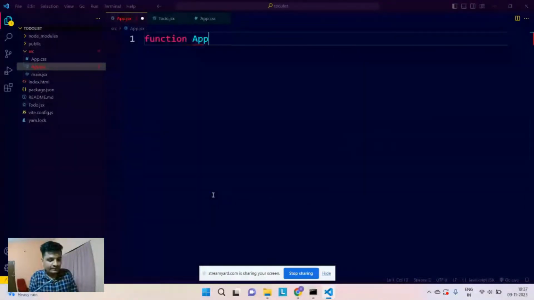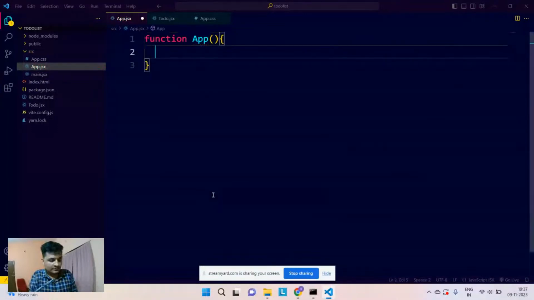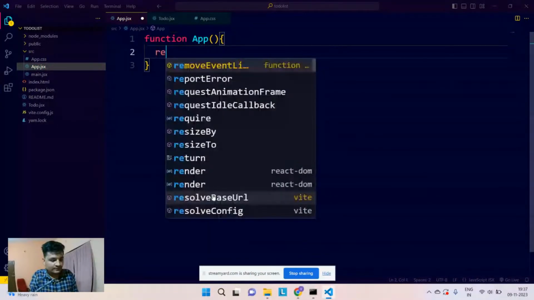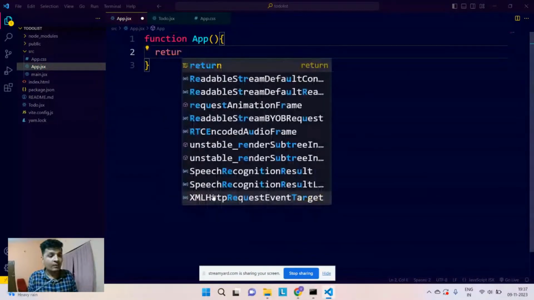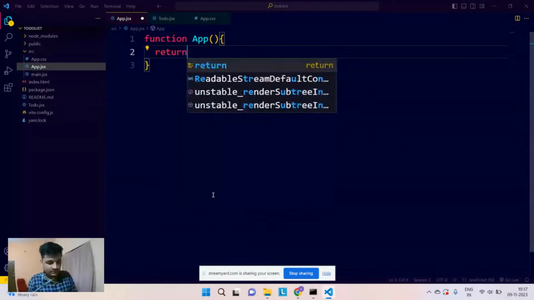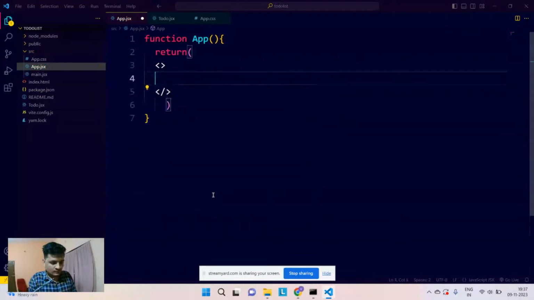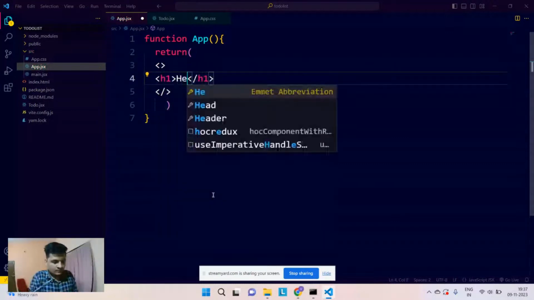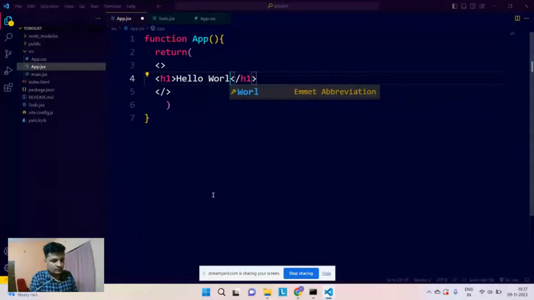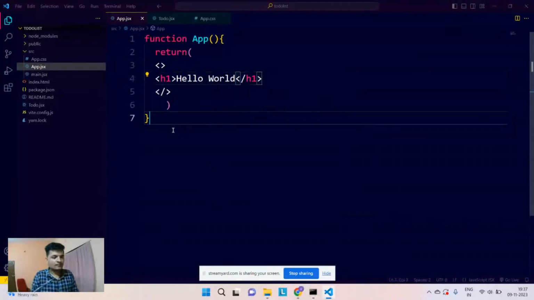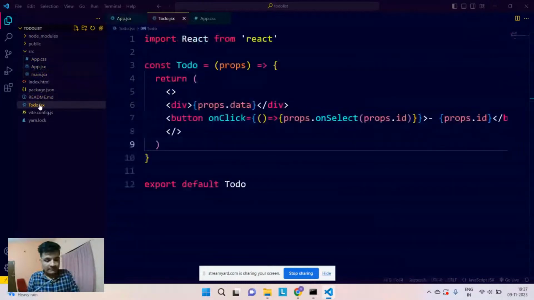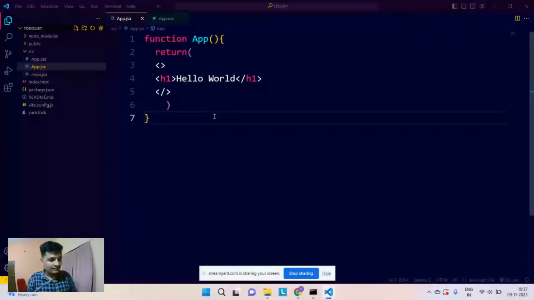So function App, and we'll be returning something from it. I will also delete this particular file.